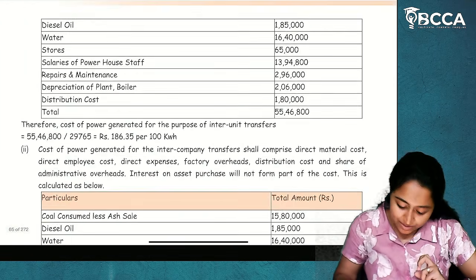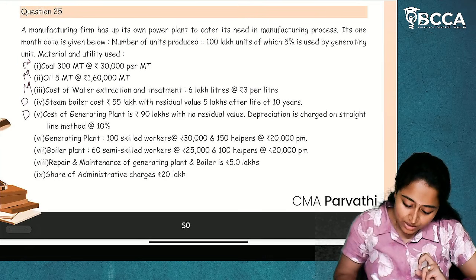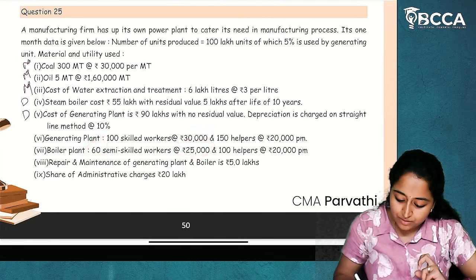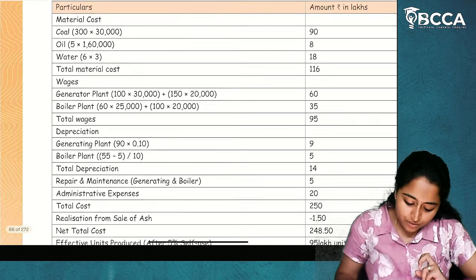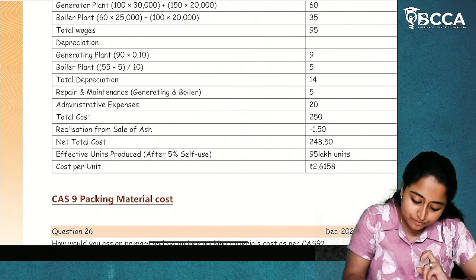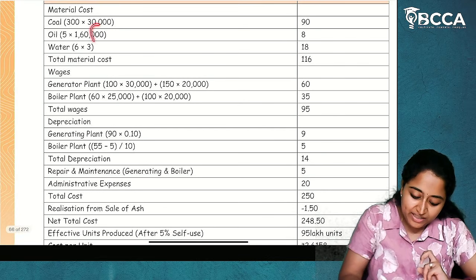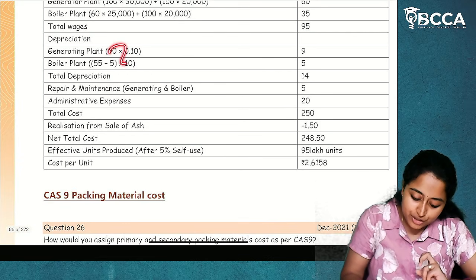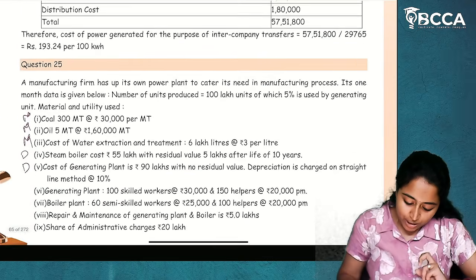I hope it is clear. Similarly for boiler plant also. 60 into 20,000, 25,000, 100 into 20,000. You will write it for the boiler plant. Wages. First material, then wages, then depreciation. Total depreciation. I hope it is clear.